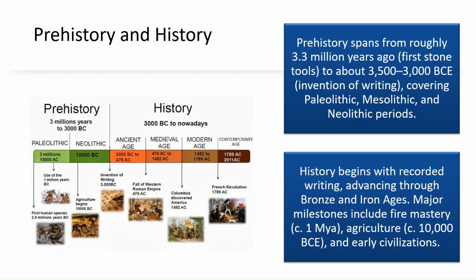Prehistory and history. Prehistory spans from roughly 3.3 million years ago, that is when the first stone tools were discovered, to about 3500 to 3000 BCE, that is till the invention of writing, covering Paleolithic, Mesolithic, and Neolithic periods. History begins with recorded writing, advancing through Bronze and Iron Ages. Major milestones include fire mastery, that is 1 million years ago, agriculture, that is 10,000 BCE, and early civilizations.